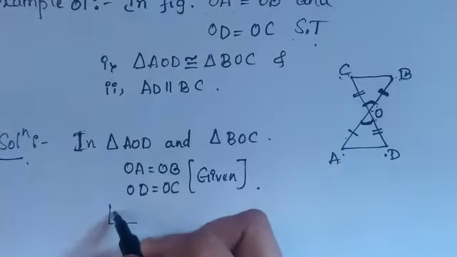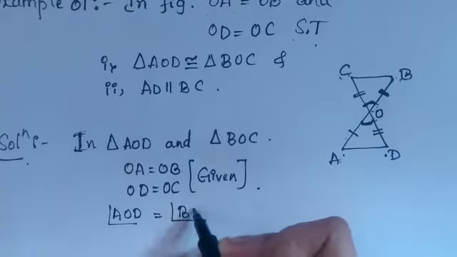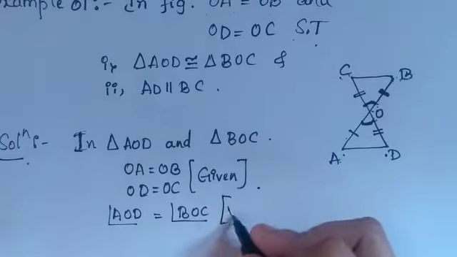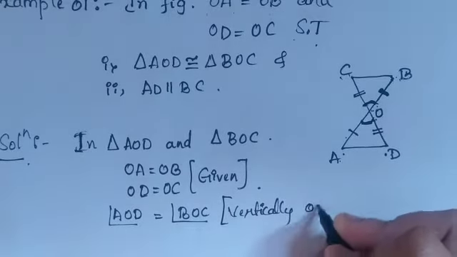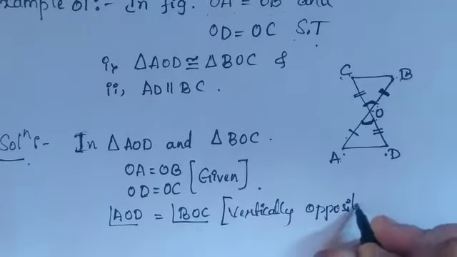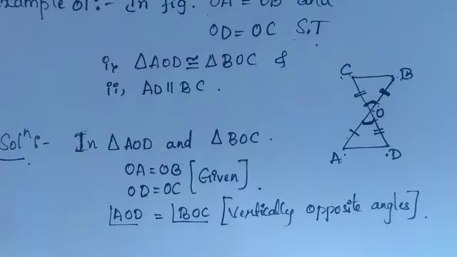So I can write angle AOD is equal to angle BOC. In brackets, you can write they are vertically opposite angles.